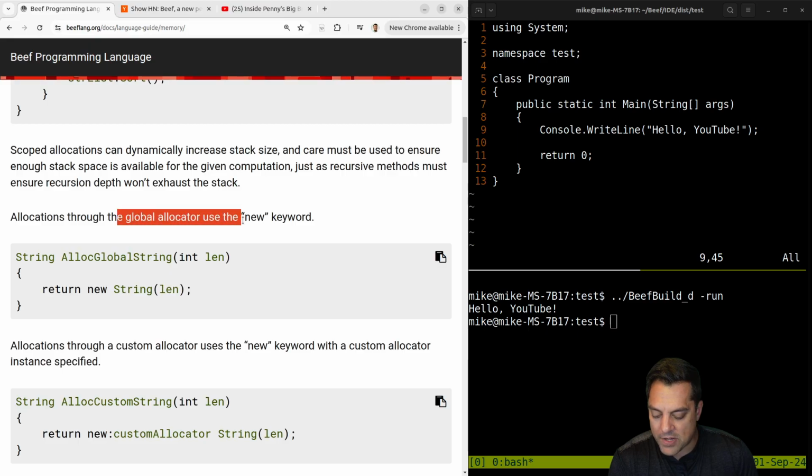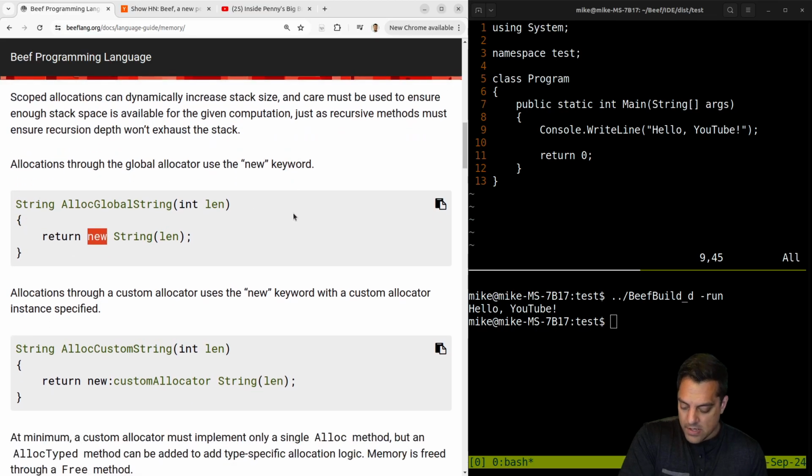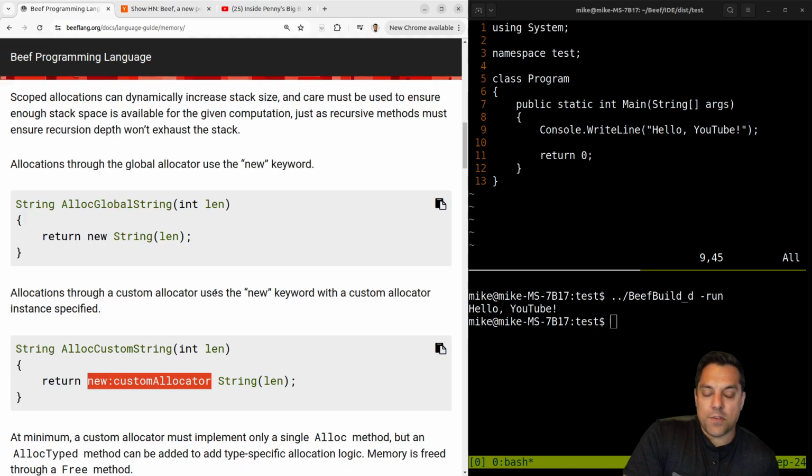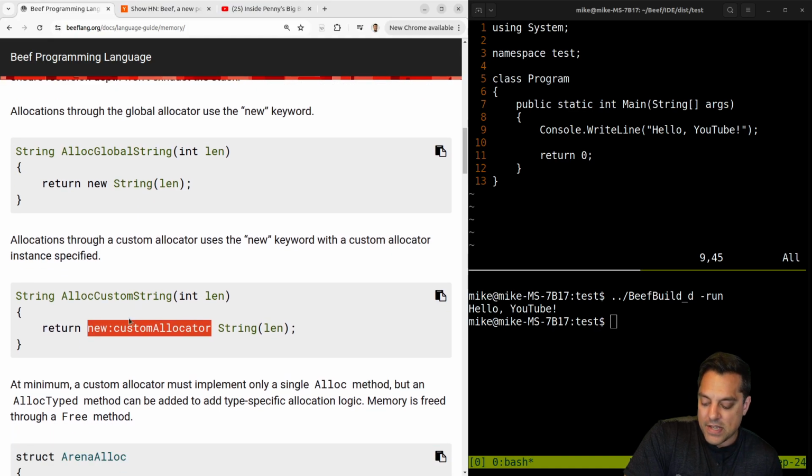Let's see. Allocations to the global allocator use the new keyword. Okay, so like most programming languages, you have a global memory allocator. And then, of course, you can do a new custom allocator. Yeah, that's kind of clean here. I like this. This is why it's kind of neat to look at different programming languages in different domains, because this is teaching us that in games, it's obviously really important to have lots of different types of allocators, like custom stack allocators. Maybe we have a double-ended stack allocator, a global allocator, an allocator for specific types of objects. So you kind of want a pool of things, which is kind of neat. So that's kind of neat anyways.